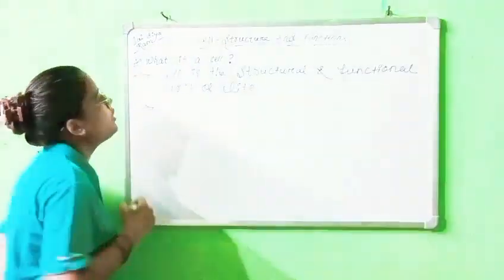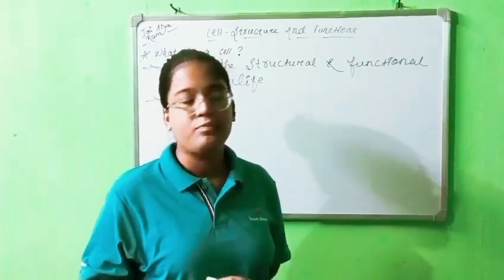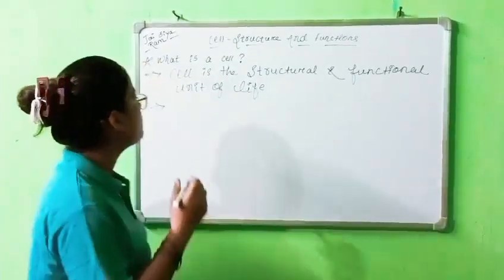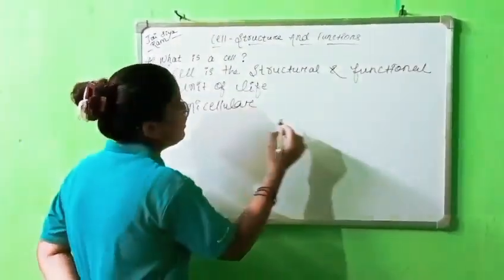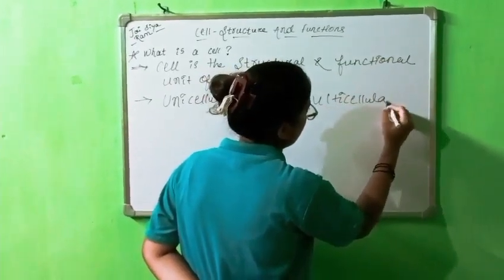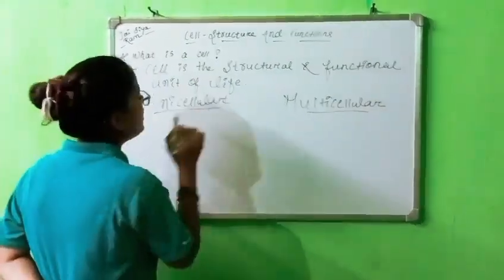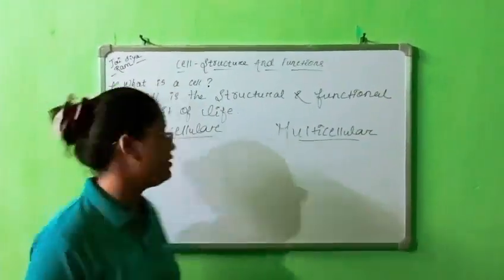So we are going to talk about how many types of cell are there. But first of all, we are going to talk about what is unicellular and what is multicellular. Unicellular means when an organism is made up of one cell or single cell.